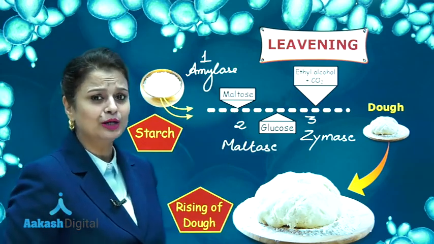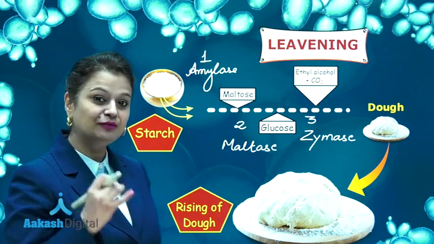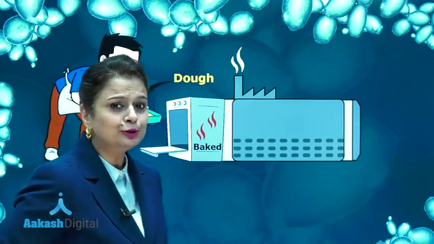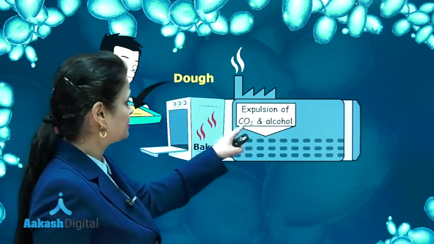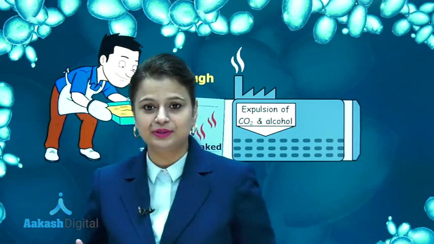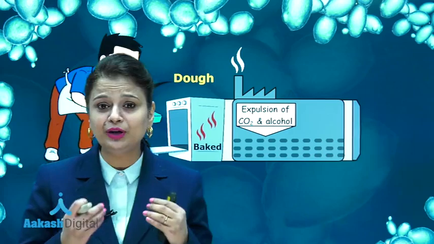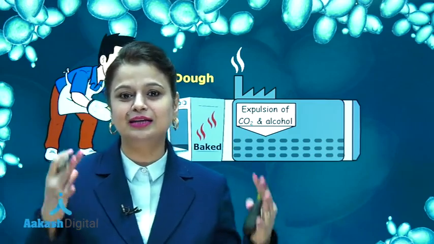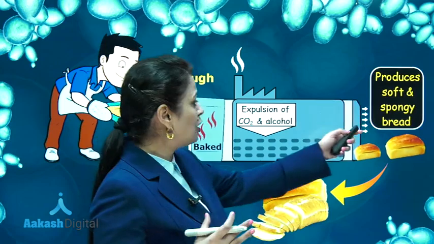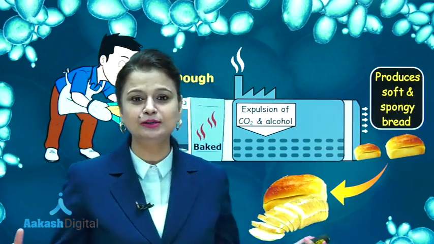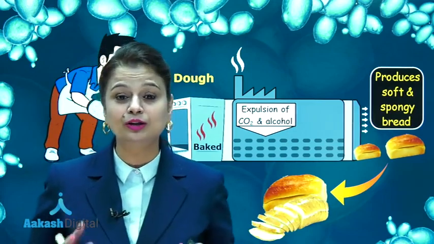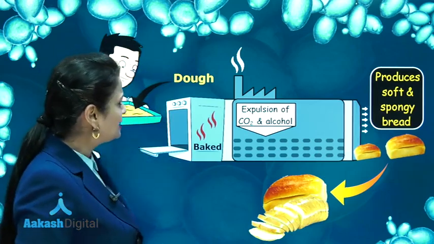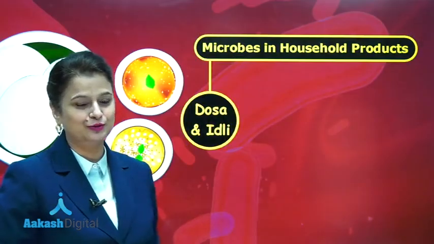Now what are we going to do? We are going to bake this leavened dough. So this leavened dough is baked at an appropriate temperature. Due to baking, there is expulsion of carbon dioxide and alcohol. Carbon dioxide and alcohol are removed, due to which several holes are formed, and this results in the formation of soft, spongy bread. So this is how, due to expulsion of carbon dioxide and alcohol, sponginess occurs in the bread, right? So after this, we are going to talk about formation of dosa and idli.